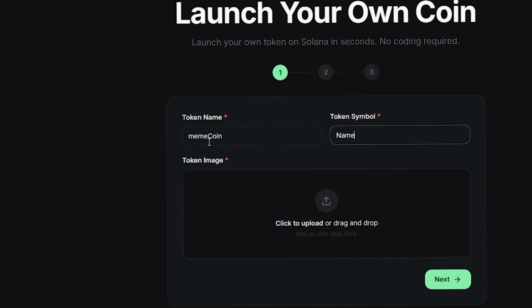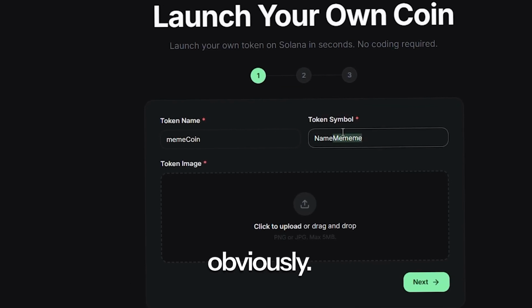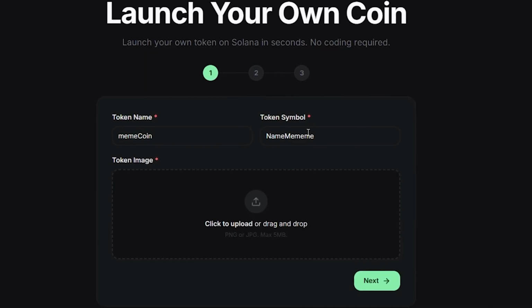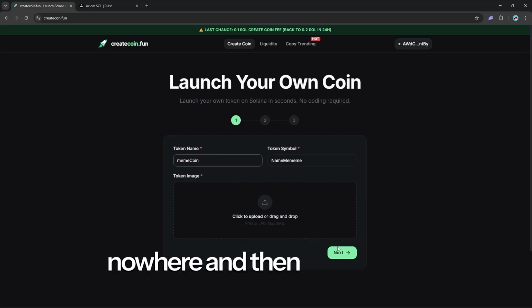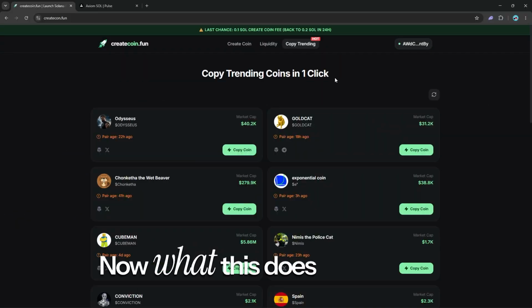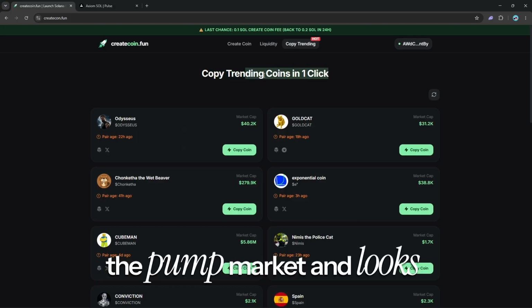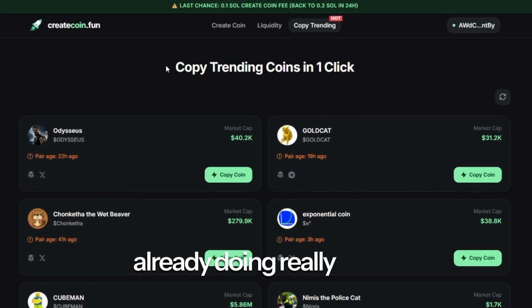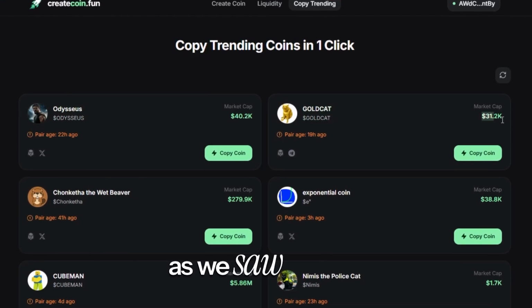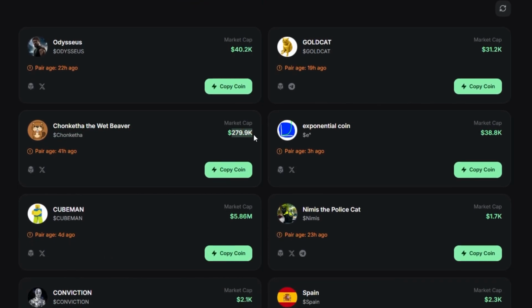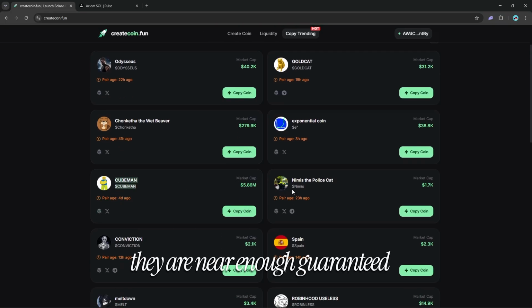Now, normally what you would do on createcoin.fun is you would create your own coin, obviously. So, you can come up with a name, you can come up with a symbol, base it on a narrative, all that jazz, and then it probably goes nowhere, and then you've just got a fancy coin. But we aren't going to do that. Instead, we are going to use the copy trending tab. Now, what this does is it scours the pump market and looks for the coins that are trending. So these are coins that are already doing really well, even in those, as we saw earlier, less than ideal market conditions, which means when we migrate them over to Meteora, they are near enough guaranteed to do quite well.